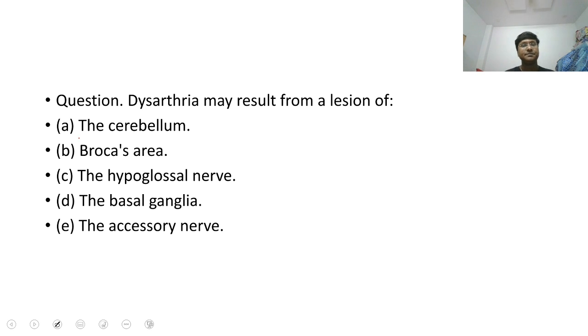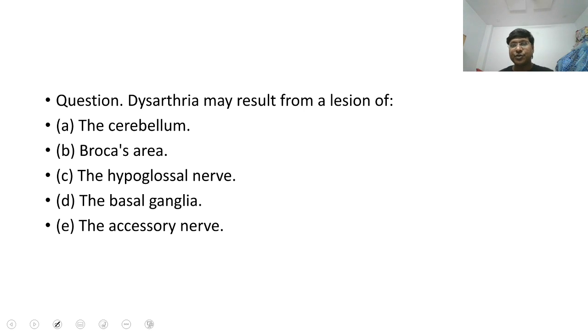So another true or false statement: dysarthria may result from a lesion of cerebellum, Broca's area, hypoglossal nerve, basal ganglia, accessory nerve.